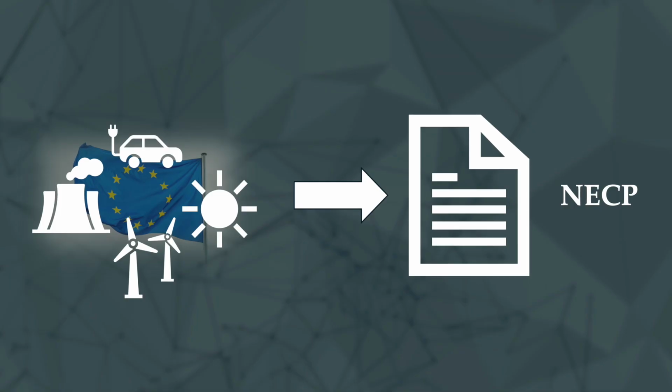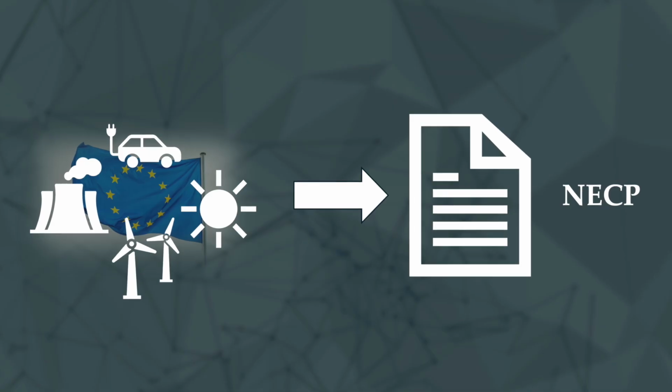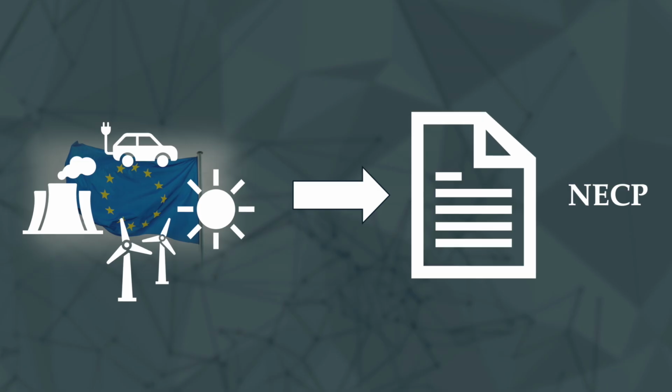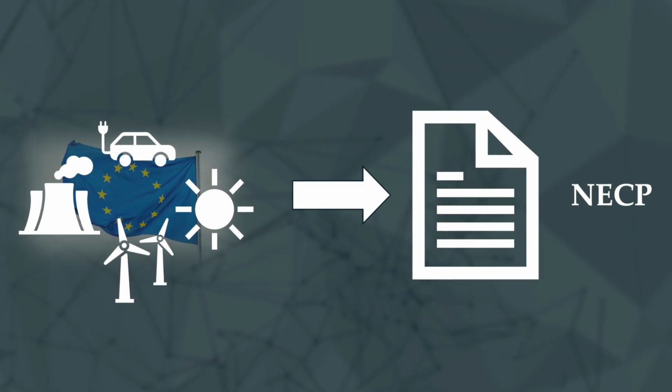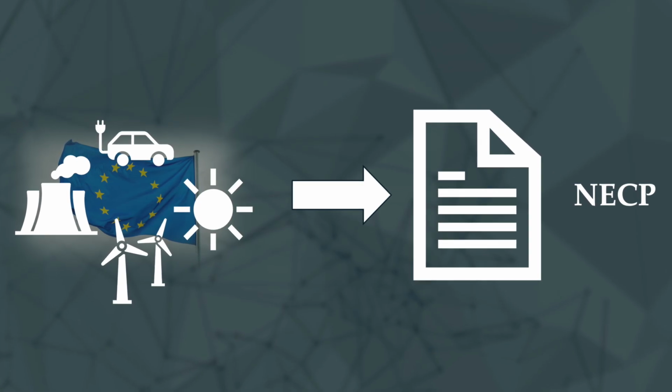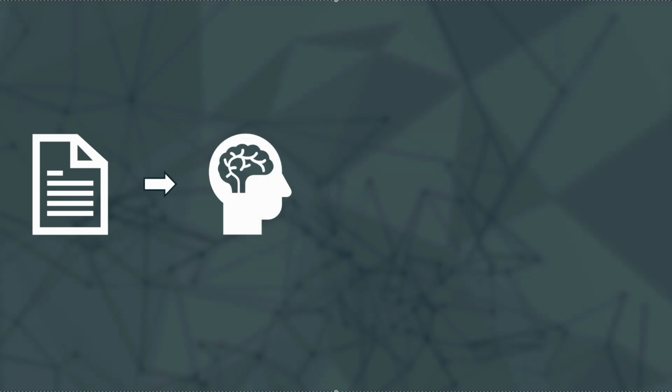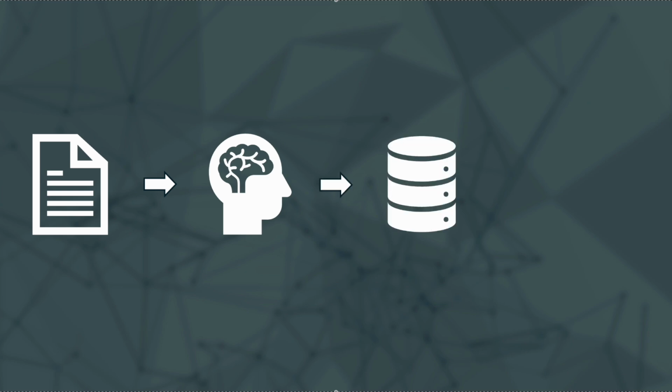Trying to understand and compare climate strategies across the entire European Union, you'd need to read thousands of pages from dense policy documents called National Energy and Climate Plans, or NECP. It's a massive challenge for researchers and analysts. But what if AI could help? For my Capstone project, I built a system that uses generative AI to automatically process these documents' key data and allow you to ask questions in plain English.